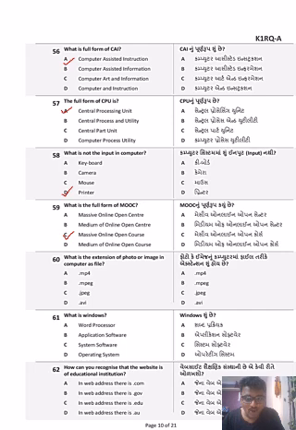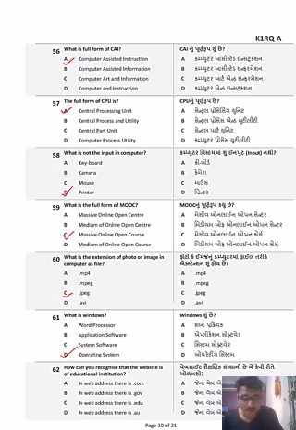What is the extension of photo or image in a computer file? MP4 is used for videos. Okay. It is, sorry, I ticked it by mistake. MP4 is for videos. For images, it is your JPEG. What is Windows? Windows is a word processor? No. Windows is an application software? No. Windows is a system software? No. Windows is an operating system. Operating system जो है जो is the base of a computer system.